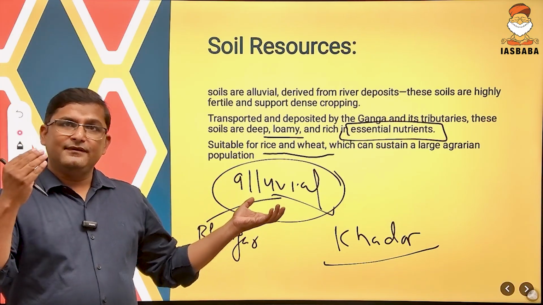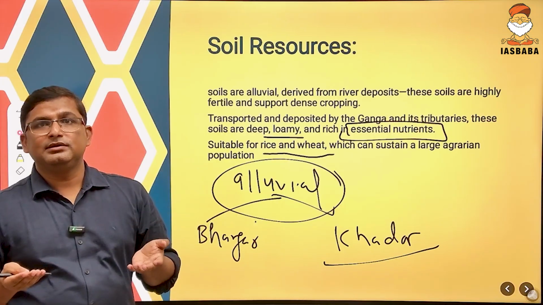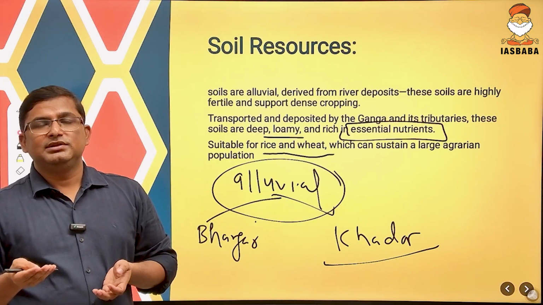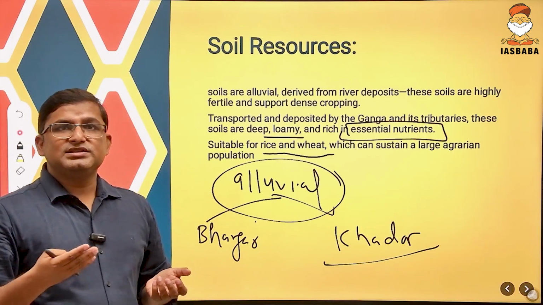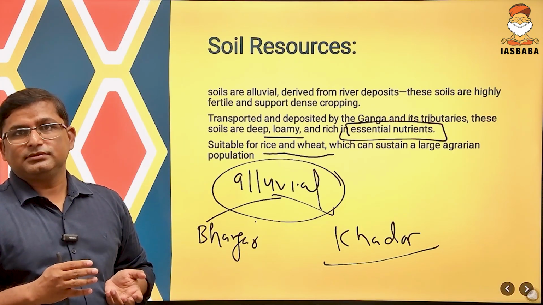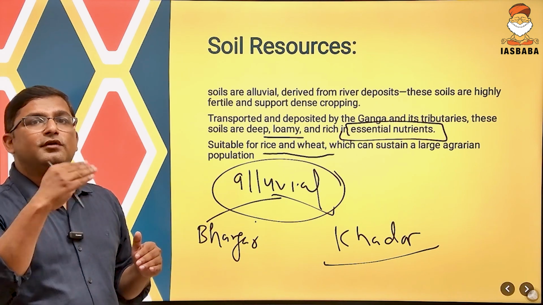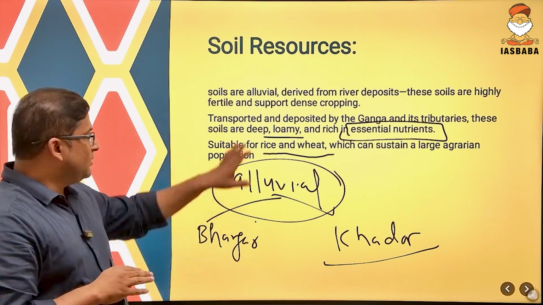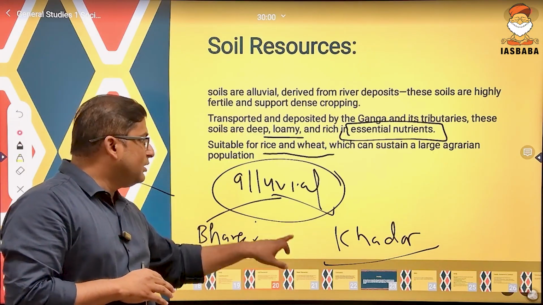You could have easily observed the states of UP, Bihar, West Bengal. These states have a population of agriculturalists, which means people in these states are mostly involved in agriculture. So soil is another reason. Now come to the next. Next is the water resource.